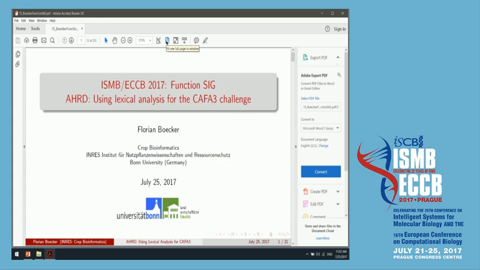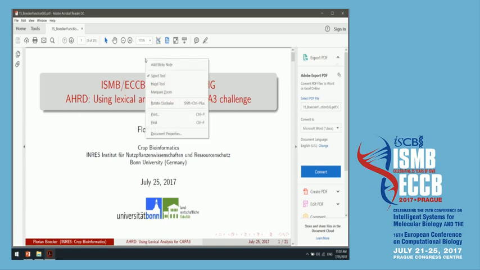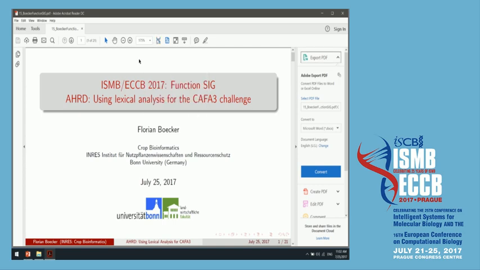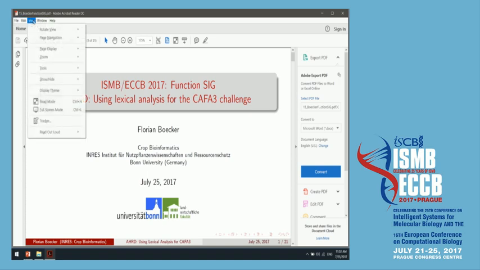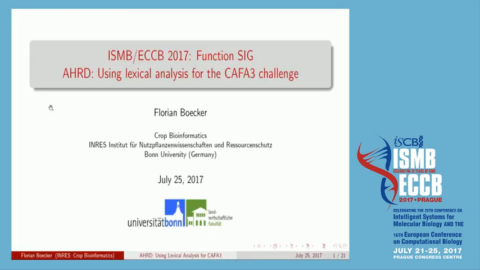Just to clarify, these are two talks that are listed in the program as CAFA Predictor 1 and CAFA Predictor 2, and that we left blank because we didn't know who would give the talks. So the first talk is by Florian Boecker from Crop Bioinformatics at Bonn University. And the second talk will be from Shangfeng Zhu, who we heard so much about, from Fudan University, right? Okay. Florian. Yeah, thanks for the introduction.